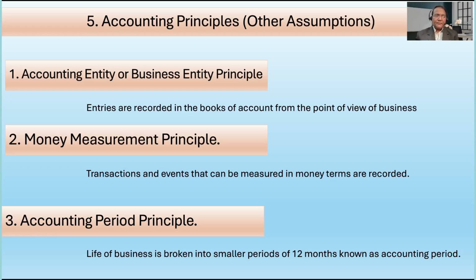It has taken money from the businessman, and it becomes the responsibility of the business to return the money to the businessman. Though in practical scenario it does not happen, he takes the profit for the capital that he has invested. So accounting entity, businessman and business are two different entities.